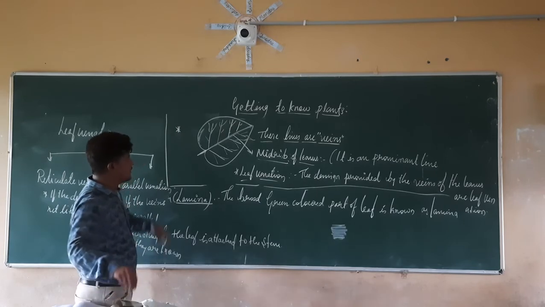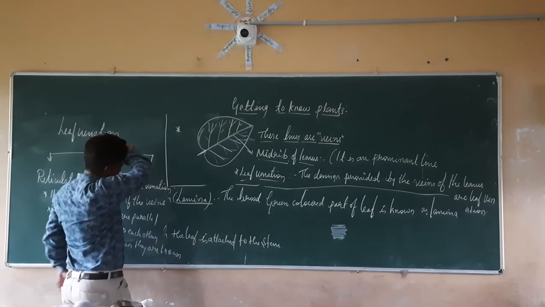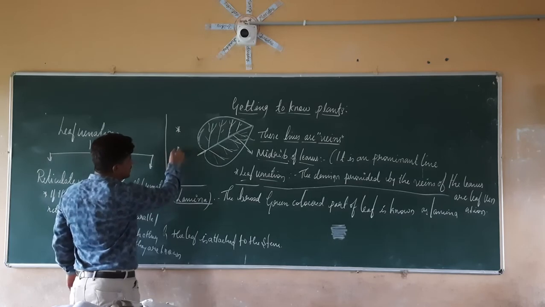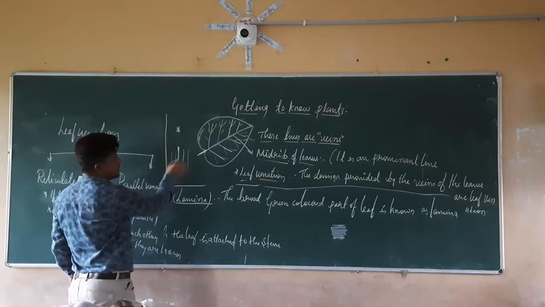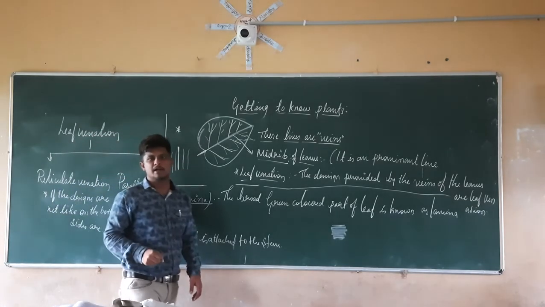So what is the parallel venation here? If we take the midrib like this, if the veins are like this, if they are parallel to each other, then that is known as the parallel venation.